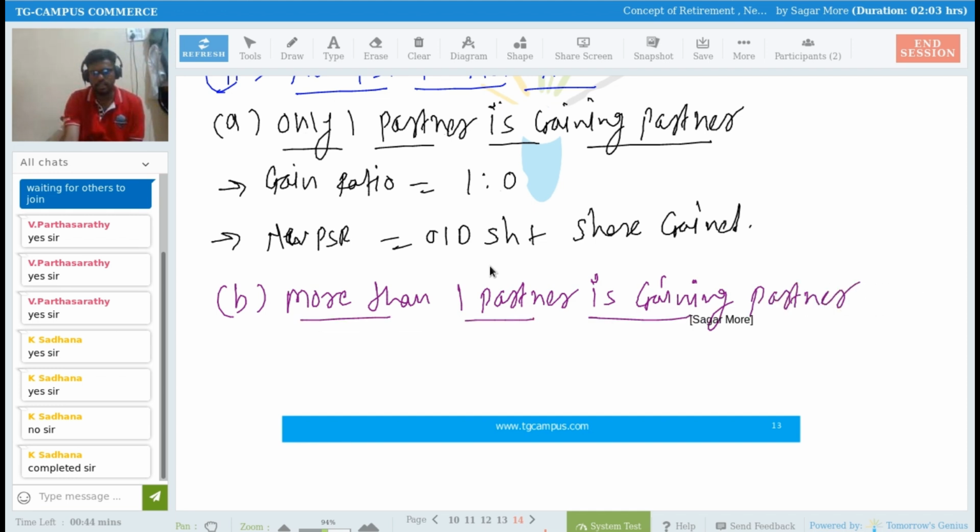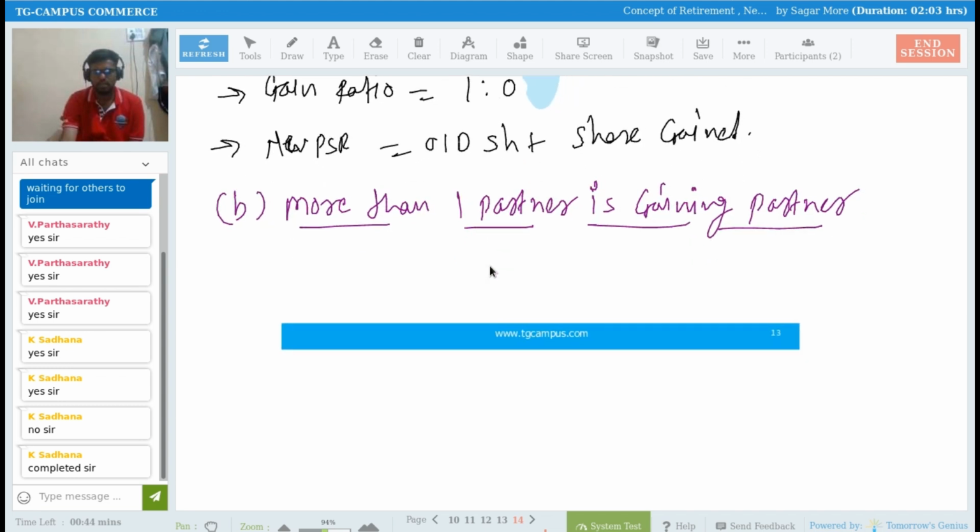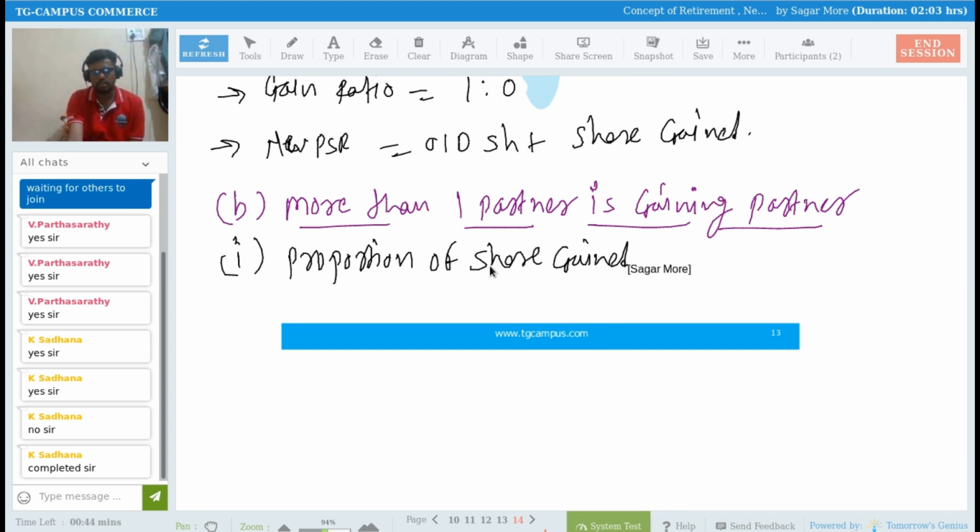If more than one partner is a gaining partner, then the case number one over there is that the proportion of share gain is given.